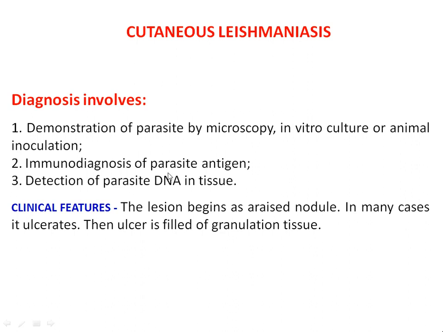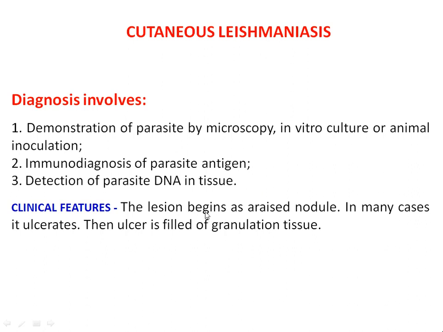You can diagnose this cutaneous leishmaniasis by taking the blood or body fluid of the infected person, which can be examined under the microscope, where you can see Leishmania tropica. Immunodiagnosis of the parasite antigen can also be one of the methods. The detection of the parasite DNA in the tissue is also a method of diagnosis.